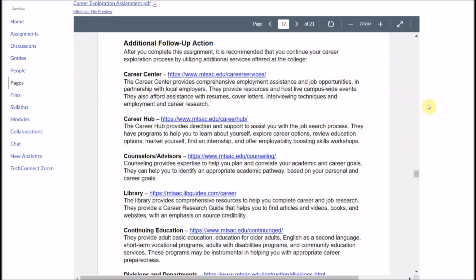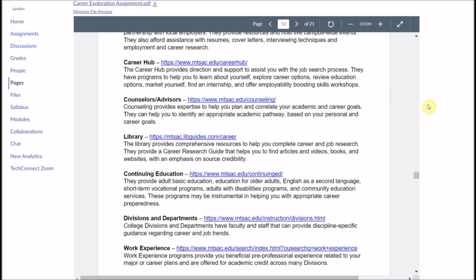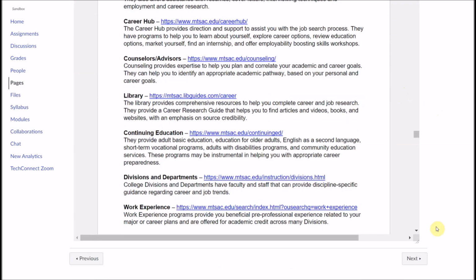And these links are provided for them for the Career Center, the Career Hub, the counselors and advisors, the library, continuing education, the divisions and departments, as well as work experience. So this has basically everything that they need to be able to effectively complete the assignment and the project.